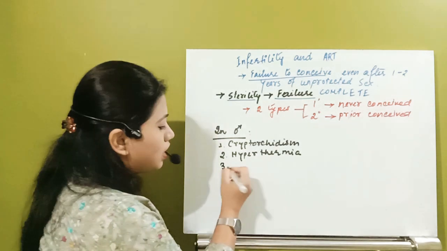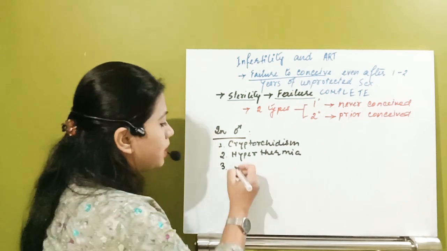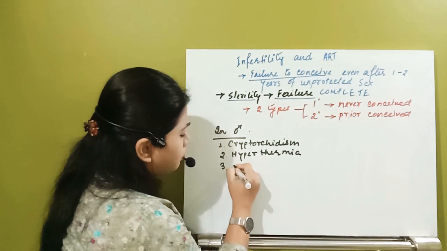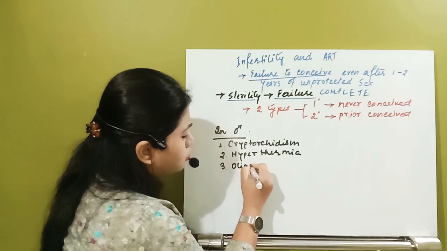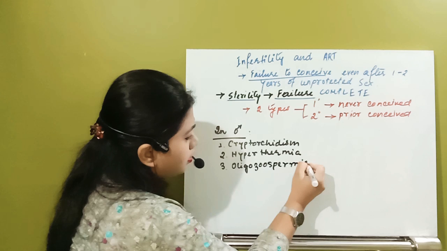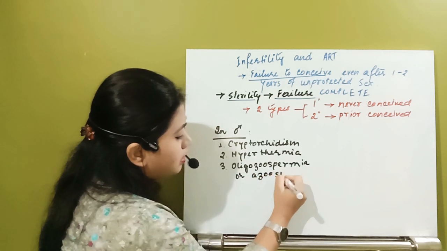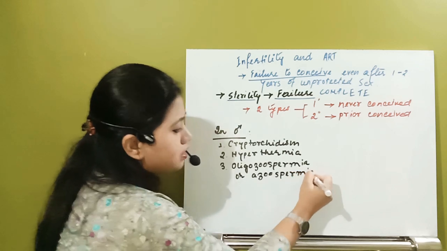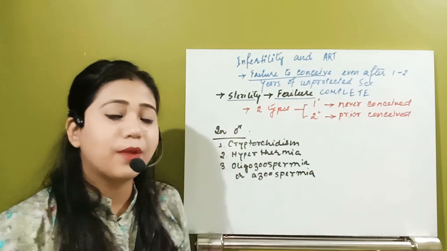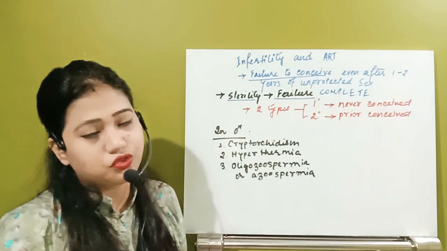Another condition, and there can be lots of conditions, is oligozoospermia or azoospermia. If the semen contains less than 20 million spermatozoa in one ejaculate, that condition is known as oligozoospermia.